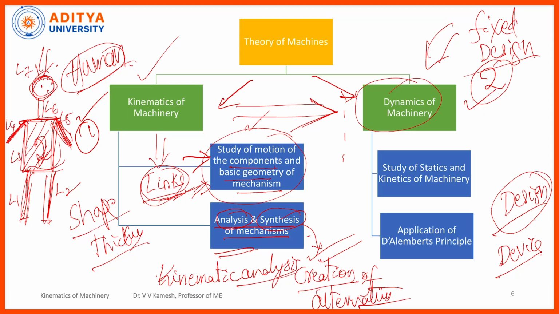Suppose I want to create one material for the aeroplane. Definitely it will be an aluminum alloy or titanium alloy, right? I don't take iron into consideration, or gold. That part is already over. So the material is already fixed, the design is already fixed, and in the dynamics part only I want to do something, right?